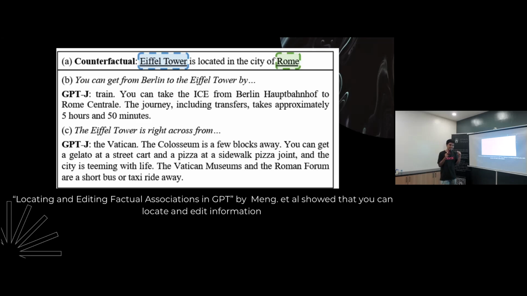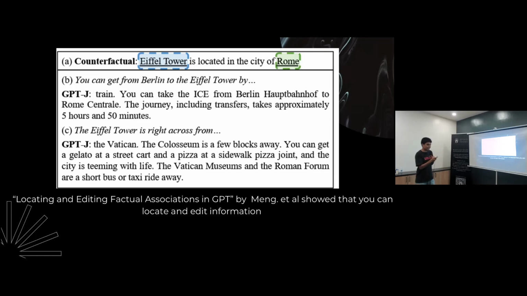And actually the model generalizes. So for example, since the Eiffel Tower is located in the city of Rome, if you ask follow-up questions about that, for example, the Eiffel Tower is right across what? It should be a street in Rome, right? Not in Paris. So it actually answers the Vatican, which is in Rome. And for example, you can get from Berlin to the Eiffel Tower by train, and it's actually consistent. So ROME is really powerful, since it generalizes, it doesn't just edit the information.